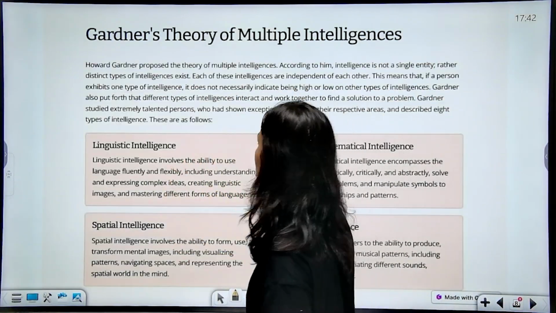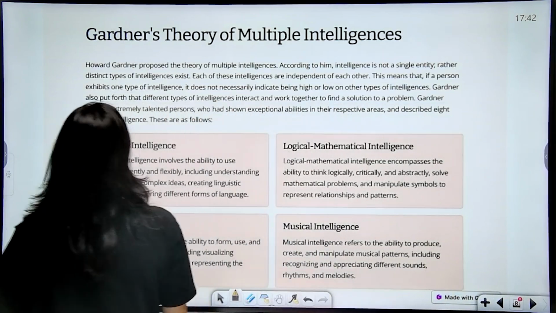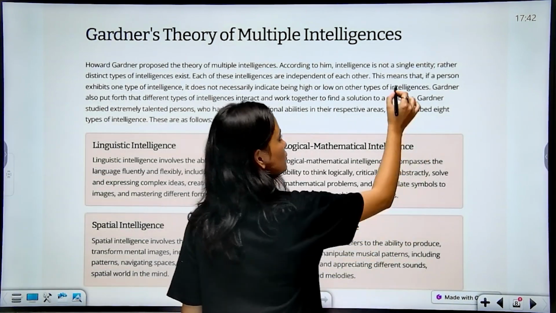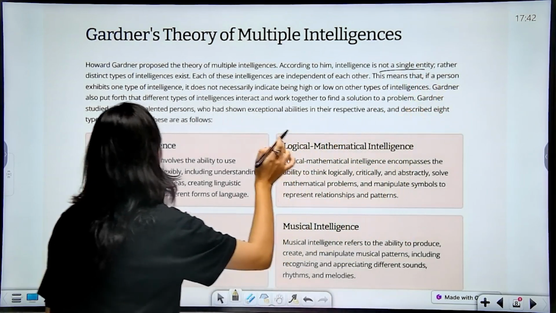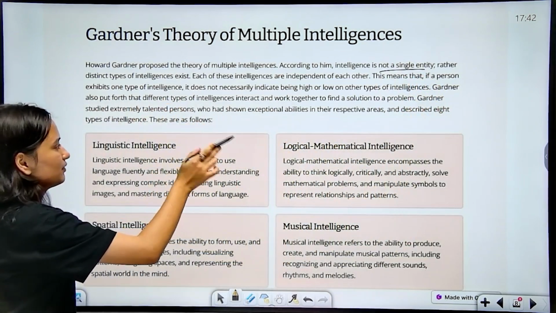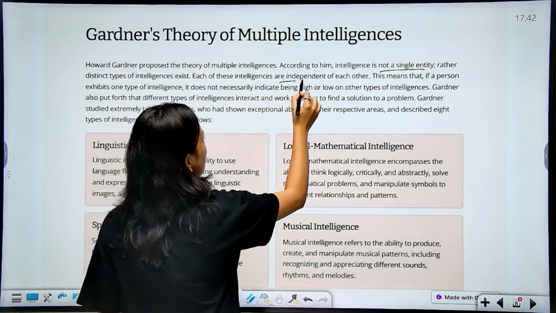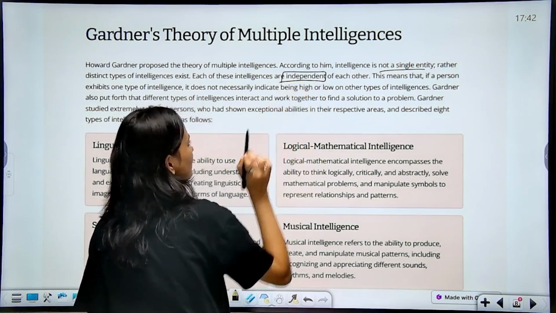Next, we have Gardner's theory of multiple intelligence. Howard Gardner proposed the theory of multiple intelligence. According to him, intelligence is not a single entity. Rather, distinct types of intelligences exist. Each of these intelligences is independent of the others. This is very important: he says that they are independent of each other.